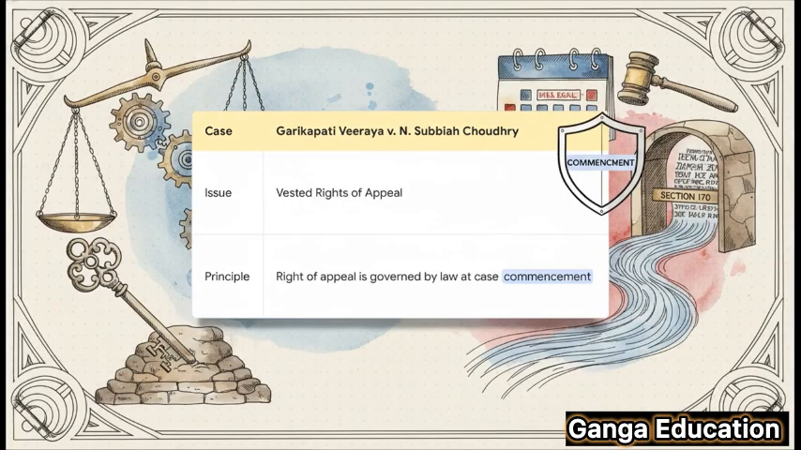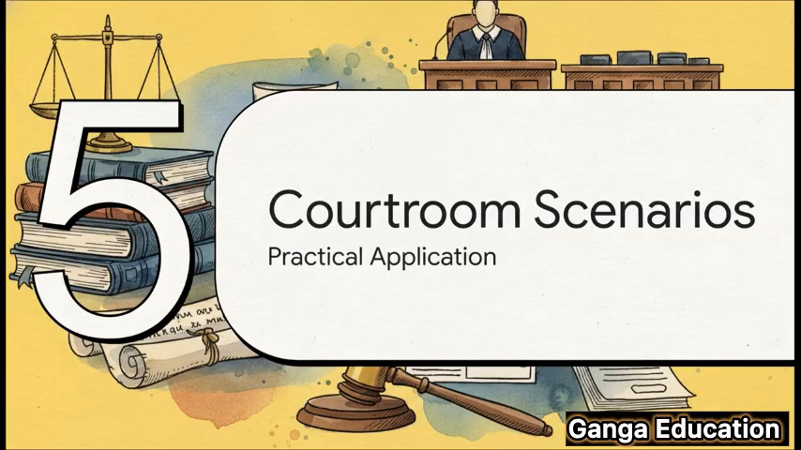The case of Gargapati Viryaya gives us another great example of these substantive rights. In this judgment, the court held that the right to an appeal is a vested right. What that means is that your right to appeal is based on the law that was in force when your case first started. A new law can't just come along later and take that right away from you. See how Section 170 is designed to protect exactly these kinds of vested rights? It's all connected.